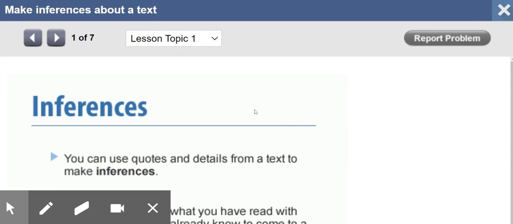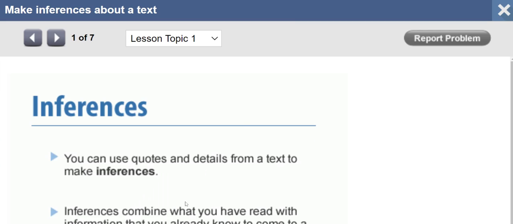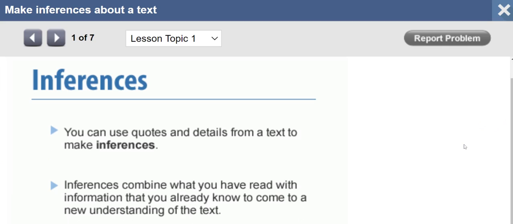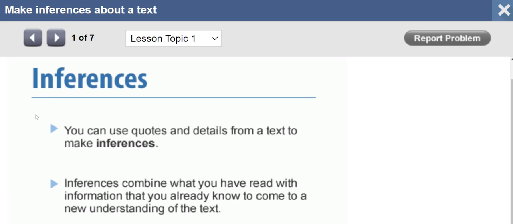Hi, today we're going to learn to make inferences about a text. This time is going to be literary text. We have been using informational text, and this time it's literary text. So first we need to remember what are inferences.